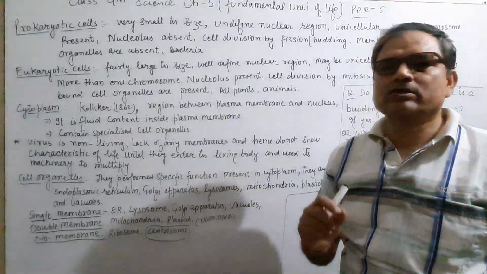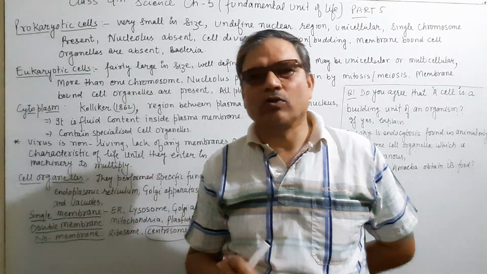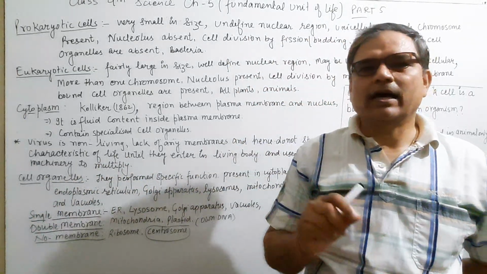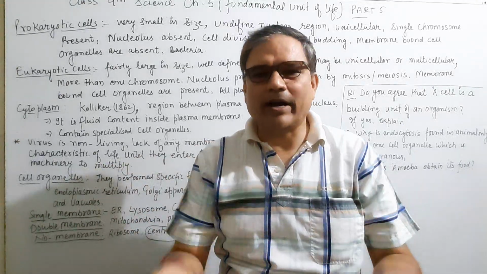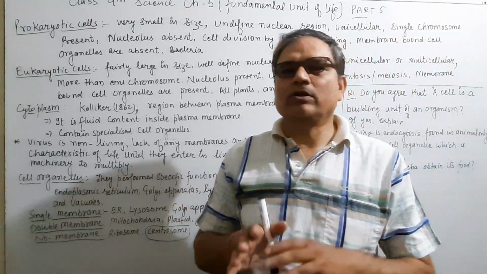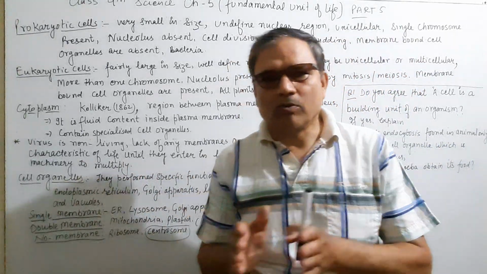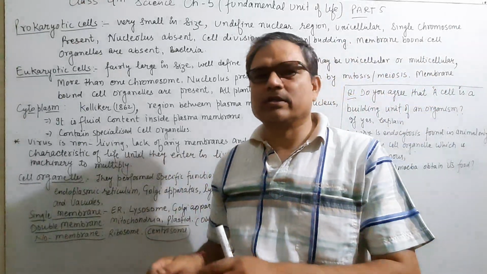Single chromosome. And you know what a chromosome is, which is present in the nucleus, and this chromosome forms when the cell has the ability to divide. It means when the cell is to be divided, then it forms a chromosome. And you know the chromosome carries information from one generation to another generation.